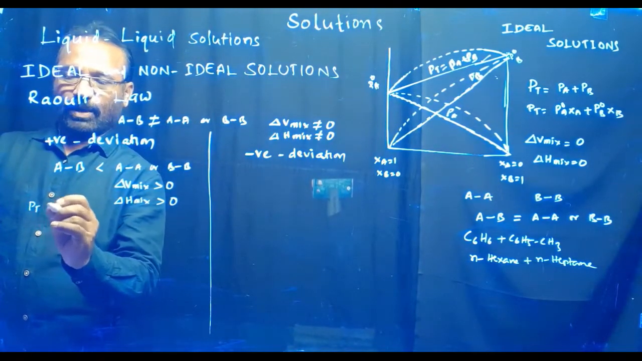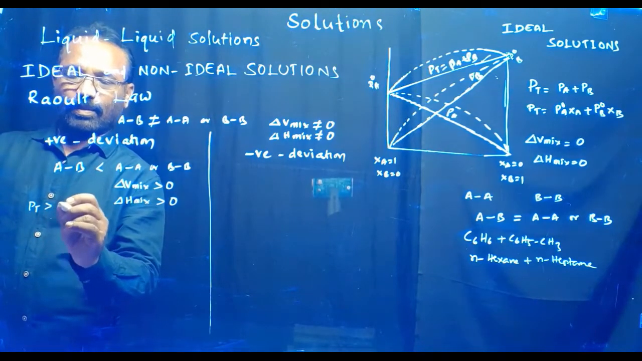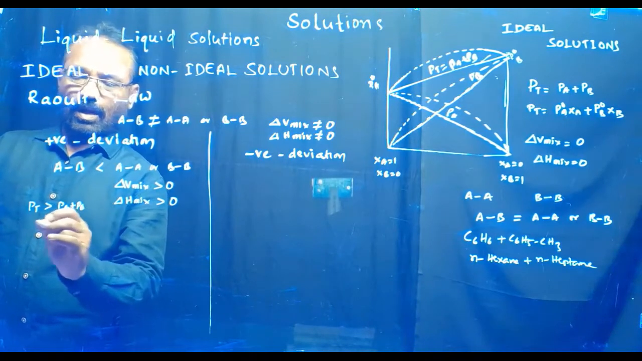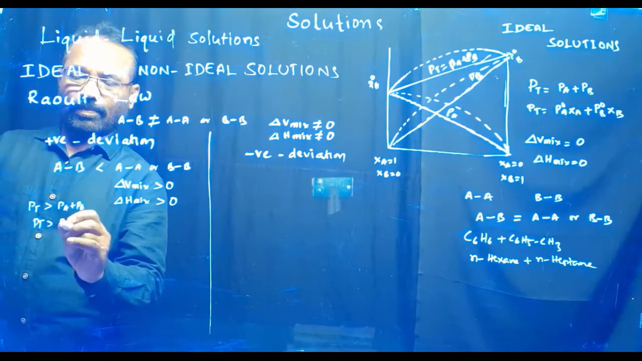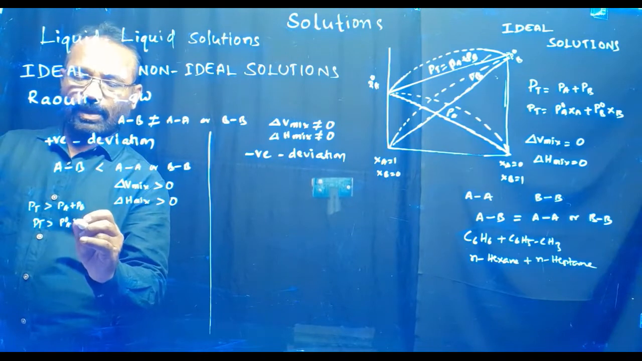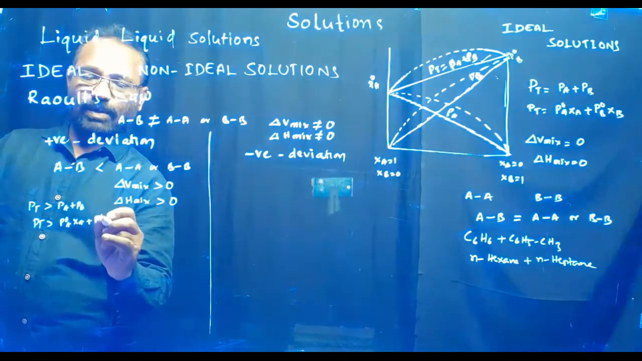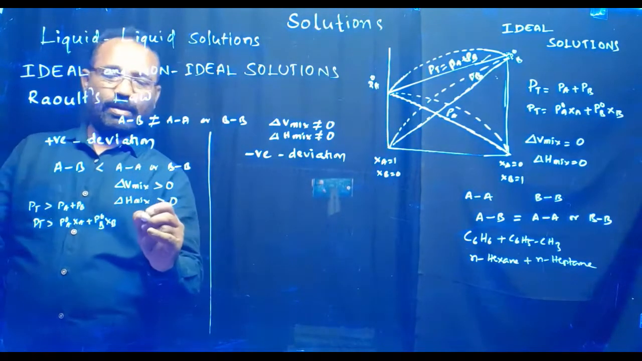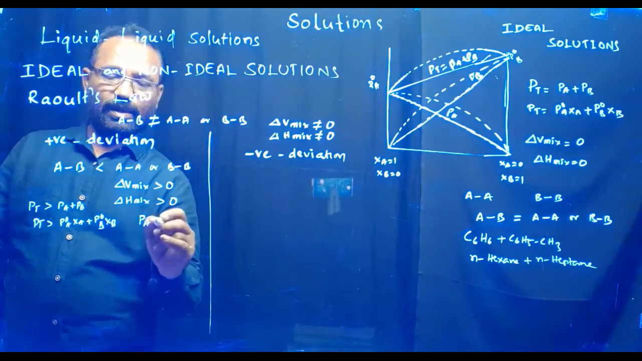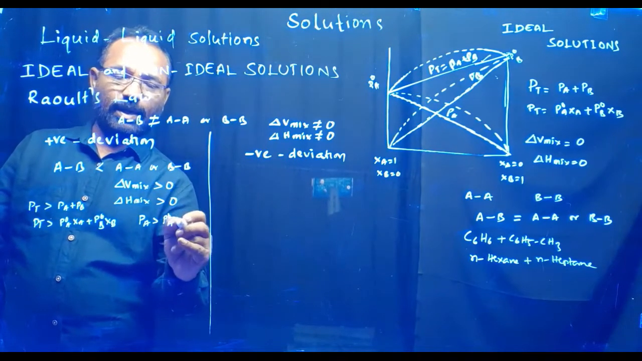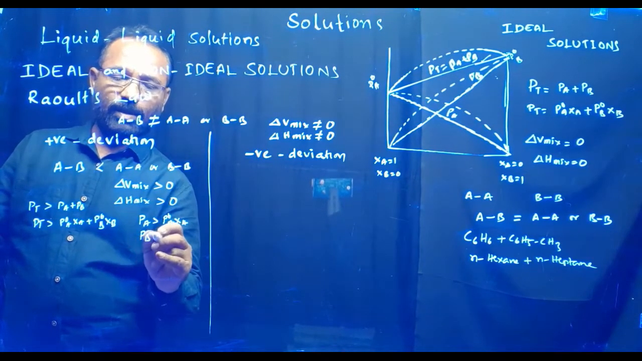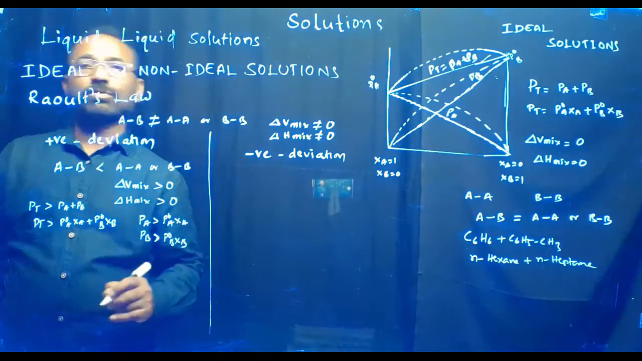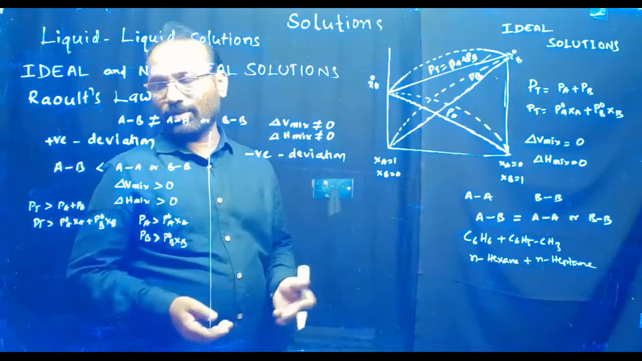Here P total is more than PA plus PB, or P total is more than P naught A XA plus P naught B XB, or PA greater than P naught A and XA. Similarly, PB greater than P naught B and XB. So this is in case of a positive deviation.